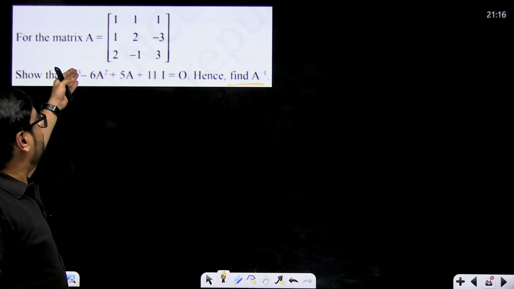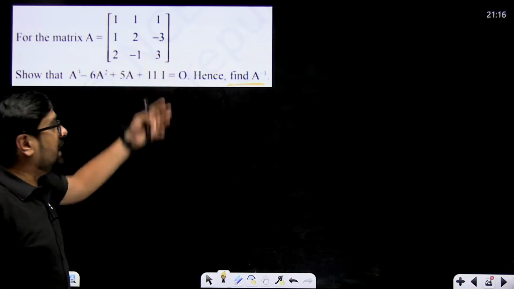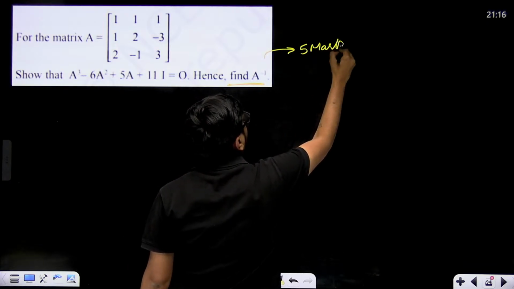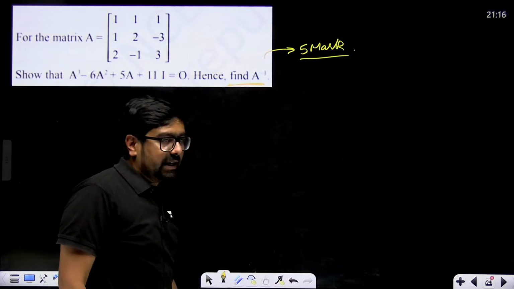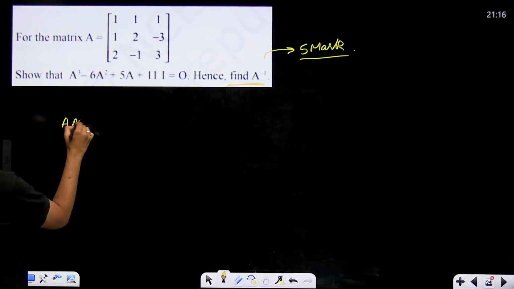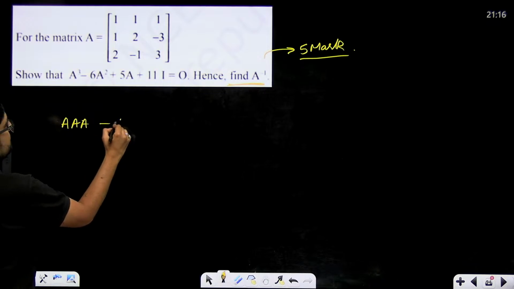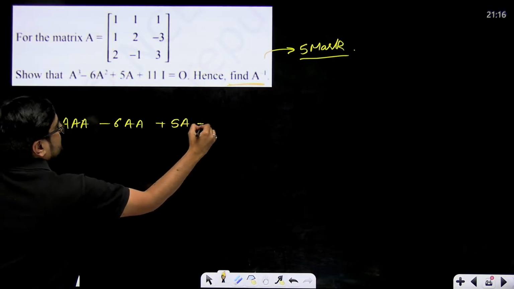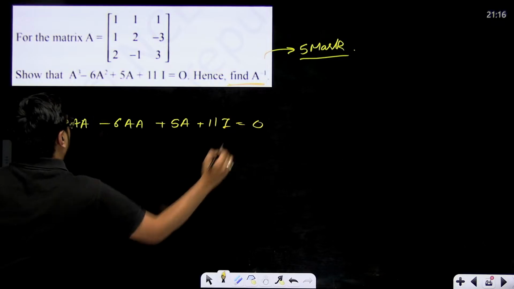You'll have to find A cube, then A square, then A. So this can also be asked in a 5-mark question. Definitely, they can ask you in a 5-mark question. One more thing which you can do over here is, see, A cube means A into A into A, minus 6 times A into A, plus 5A plus 11I equal to 0.